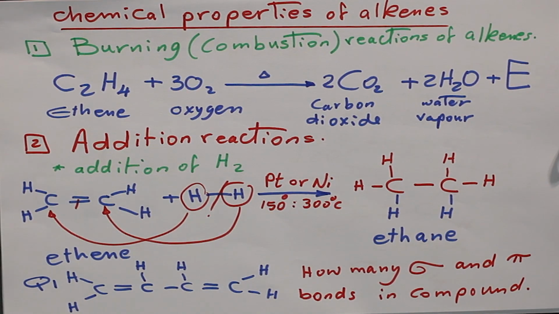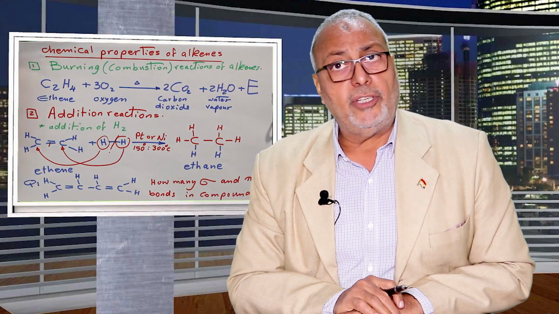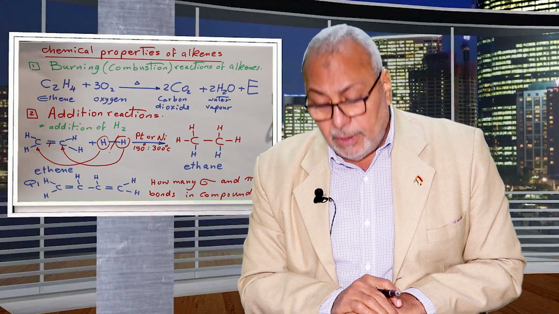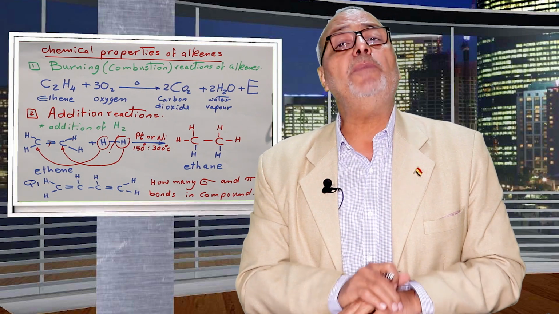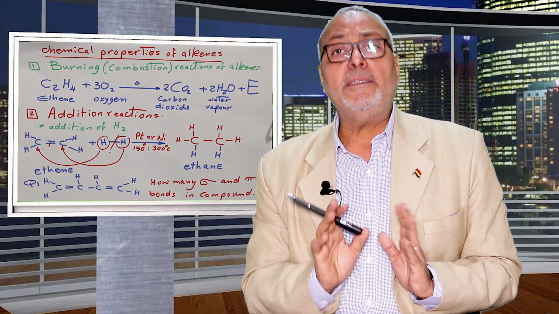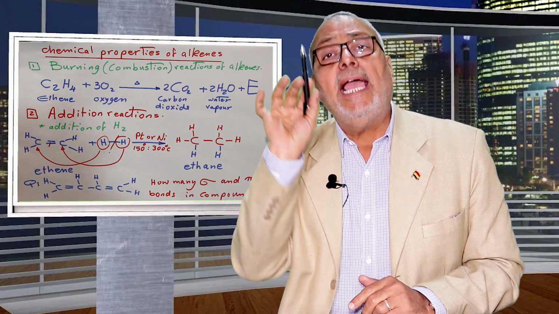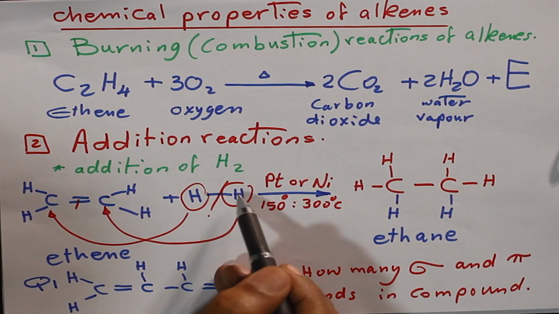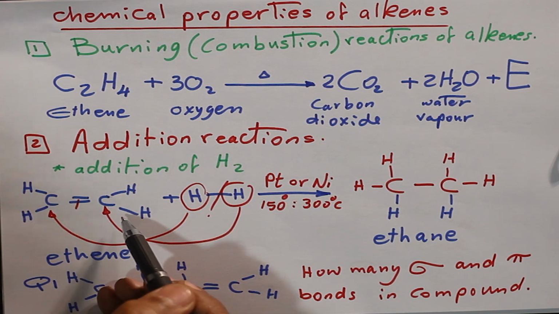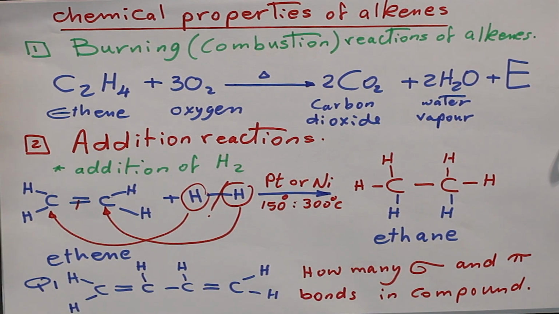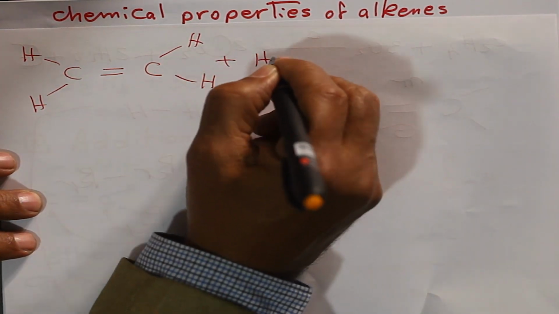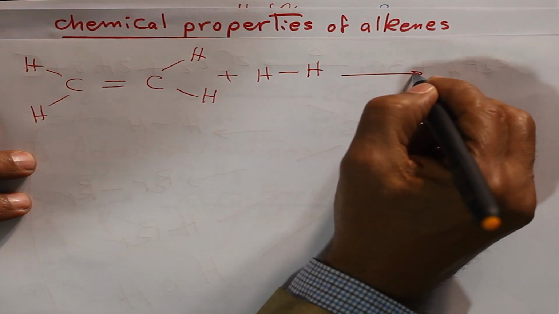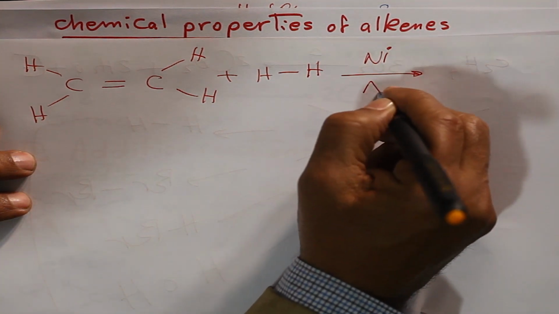Addition reaction. Why do they react by addition reaction? Ethene reacts by addition reaction due to the presence of a pi bond. The pi bond is easily broken. What is meant by addition? It means breaking the pi bond and adding two atoms, one to each of the carbon atoms. As an example, if we have ethene react with hydrogen, H2, which means HH, in the presence of platinum or divided nickel with temperature.